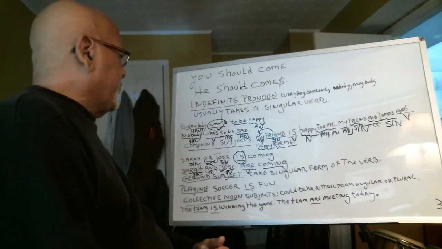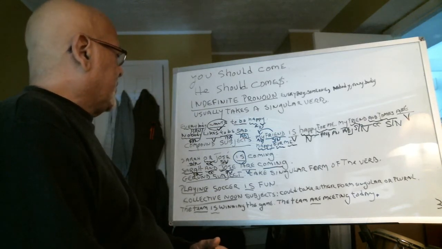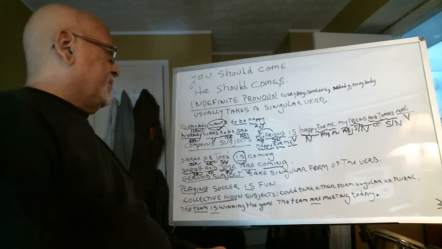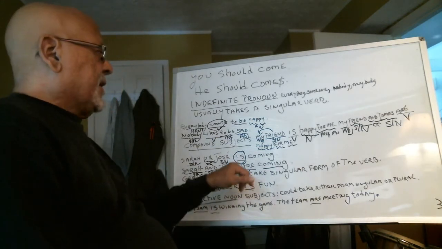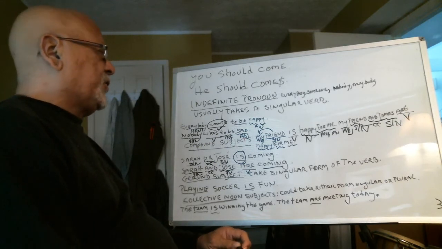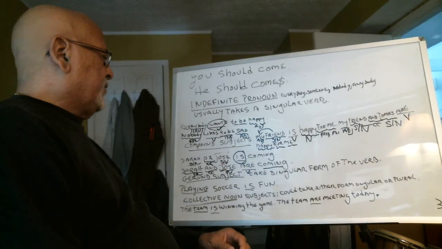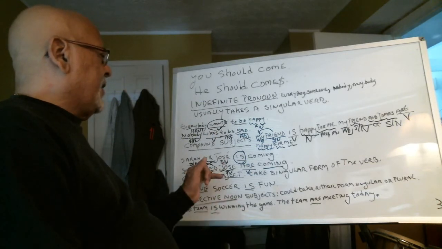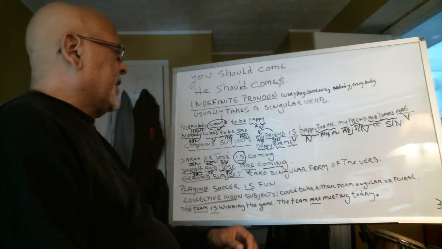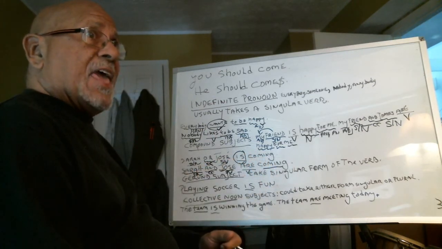Now, if the sentence read, Sarah or Jose, one or the other, not both, then the verb is singular. Sarah or Jose is coming. Sarah is coming or Jose is coming. If the sentence read, Sarah and Jose, both of them, are coming, because now it's going to take the plural form. They are coming.